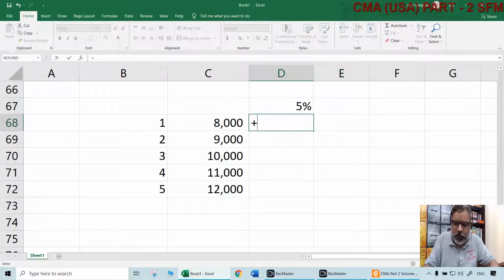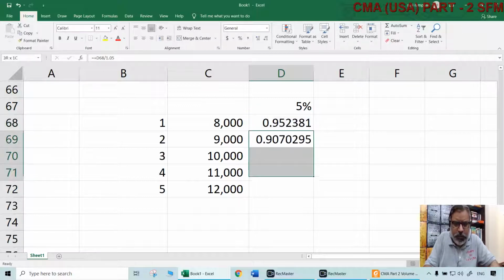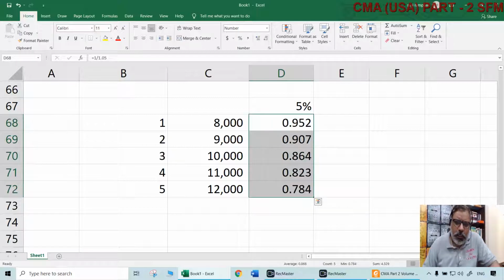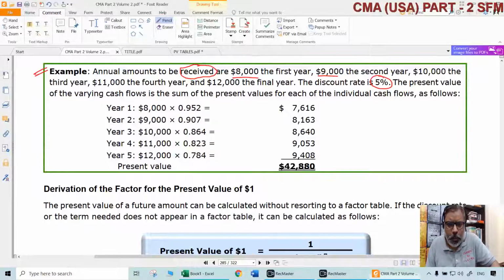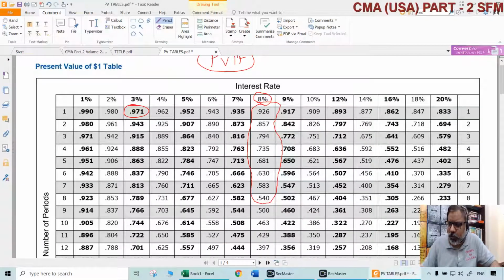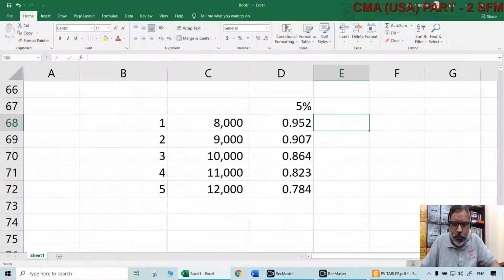Once you have 5%, it is easy. 1 divided by 1.05. That's it. Whatever that is, divide it again by 1.05, and then the same thing continues. If you have calculations like this done, this can be done easily. Or you can refer to tables, easy also. 5%, right? So what was the table telling? The same thing it will tell. 0.952, yes.